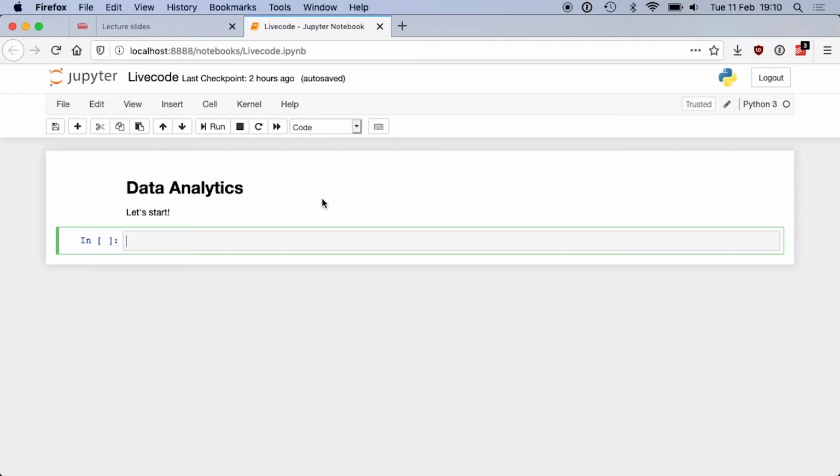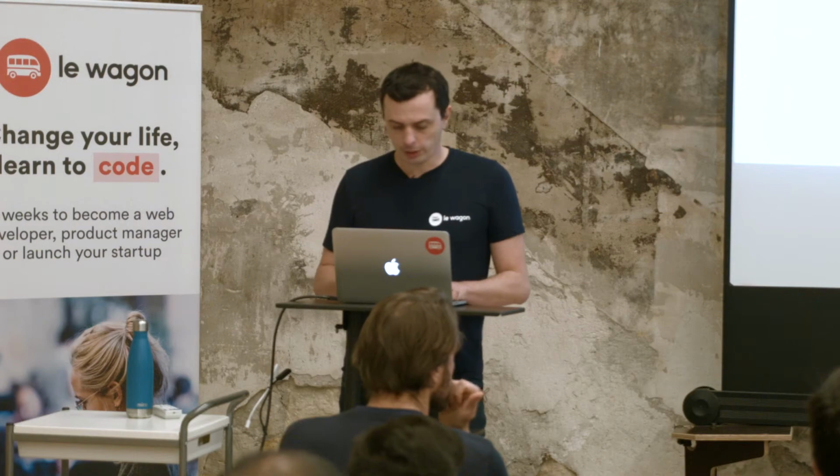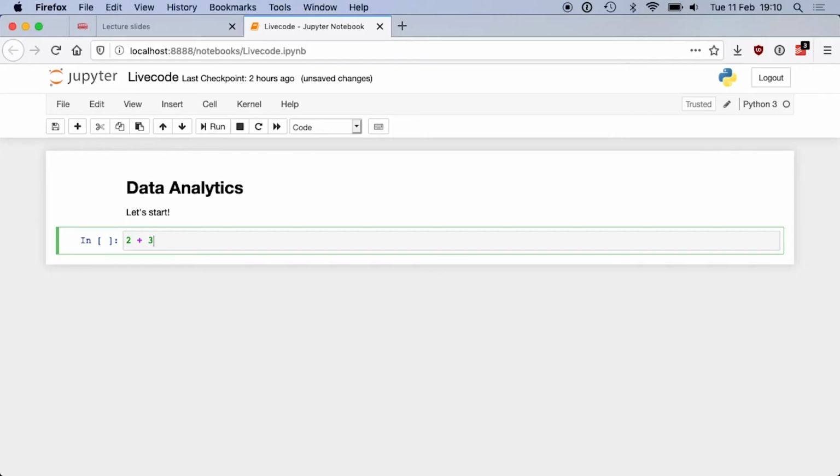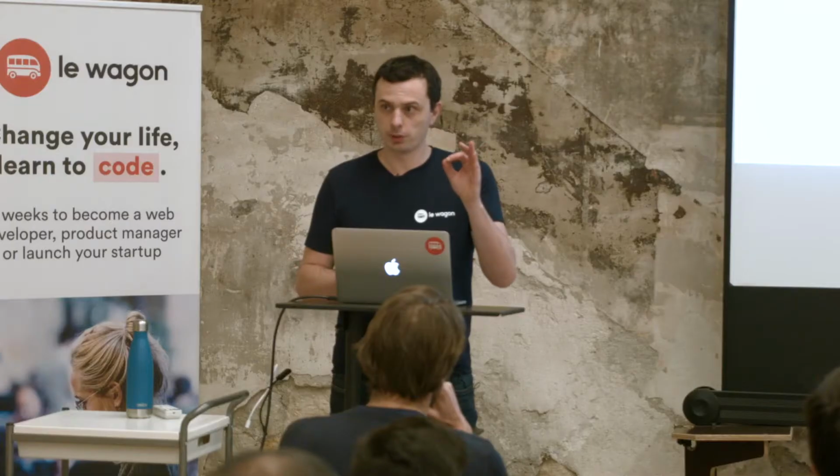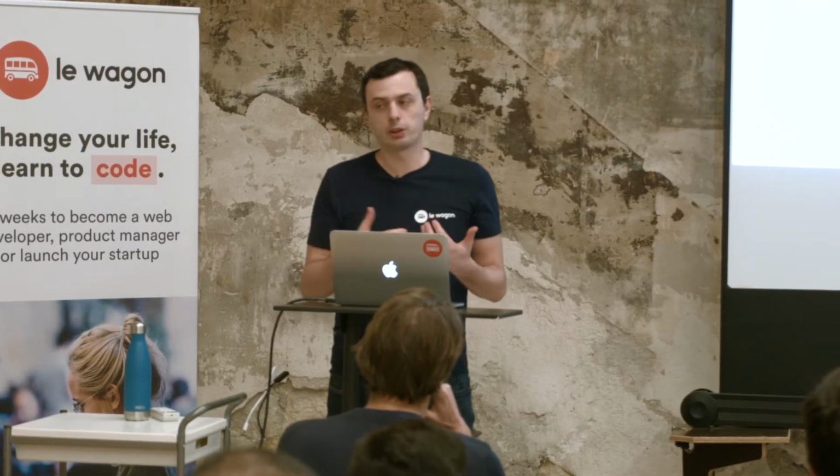In a notebook, what you have is something which looks like a software. So you have a menu, you have some icons. And then here, you have stuff which are called cells. So here, the green one, the highlighted one, is a cell where I can write some code, some Python, and execute the code. So for instance, if I write a very basic Python expression, and I run the code, so I click on run, you see that it's going to evaluate my code and output the return. Okay, so this is what we're going to do tonight. We're going to write code, we're going to run the cell, and then it will display the actual result.